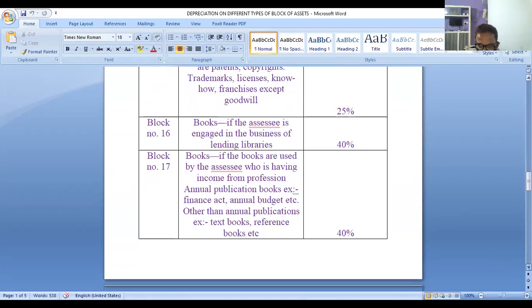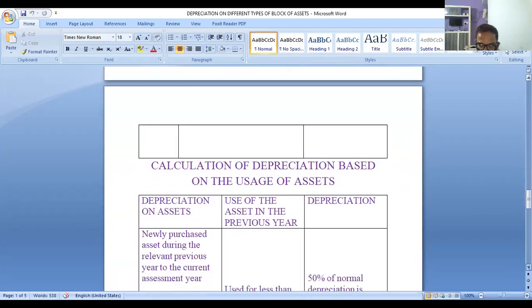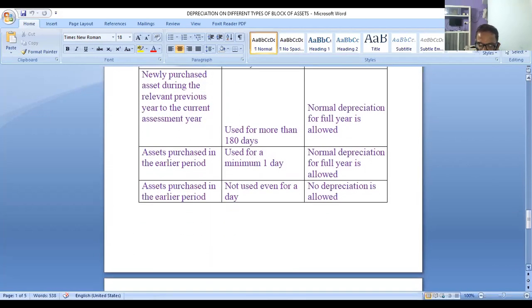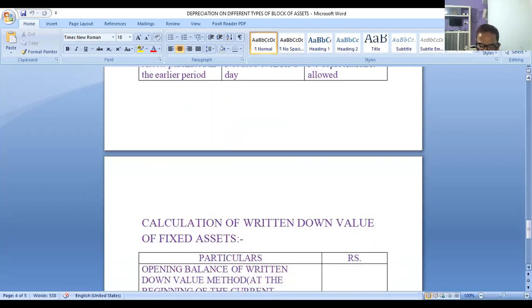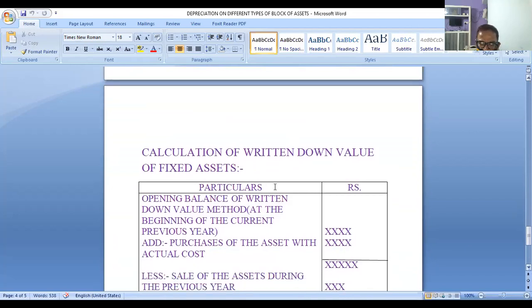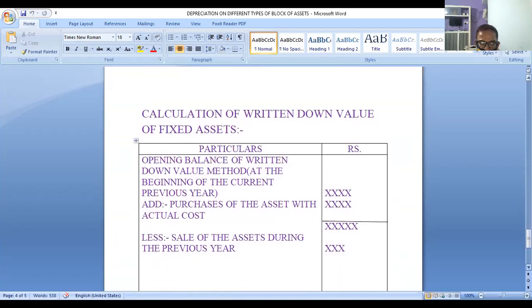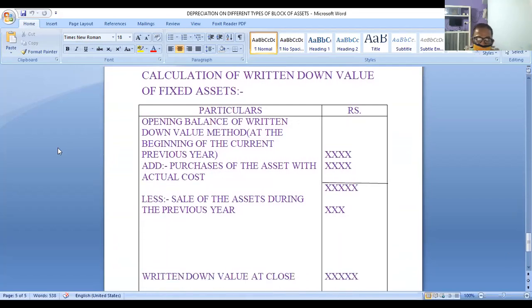Now, how to calculate depreciation? Sometimes it'll give you WDV. What is WDV? I think you have already done depreciation in FA1 first semester. Written down value of fixed assets. How to calculate depreciation? Now this is the chart where you have to calculate depreciation. Put the opening balance. Which opening balance? You have to write the opening balance of the written down value method at the beginning of the previous year. Last year beginning, you put the opening balance.